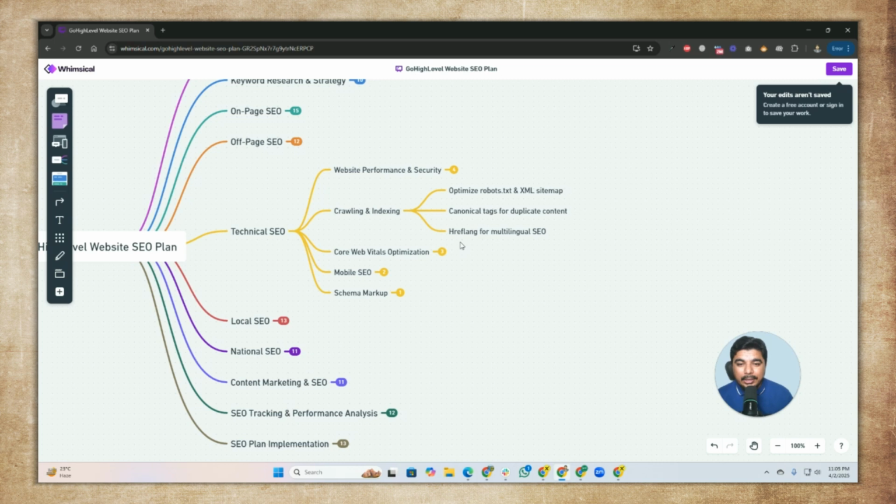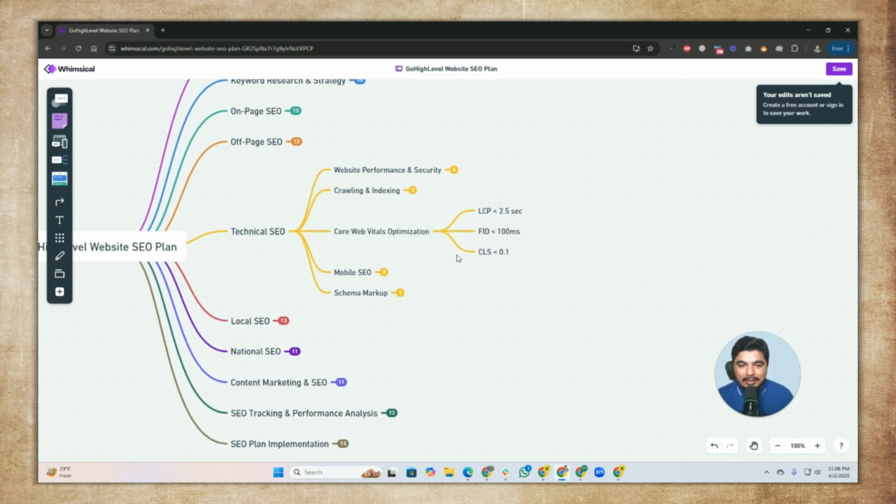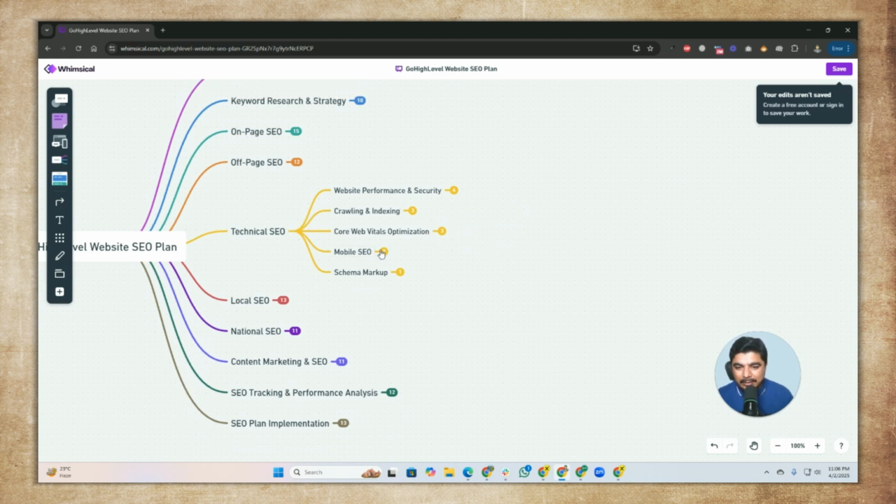We need to take care of hreflang as well, for multilingual SEO. If you have your website in multiple languages, for example you work in Spanish and English, so we need to take care of multilingual as well. And there are Core Web Vitals. These are technical terms. We need to reduce these for speed optimization of our website. So we will learn about it practically when we dive into speed optimization of a GoHighLevel website for SEO.